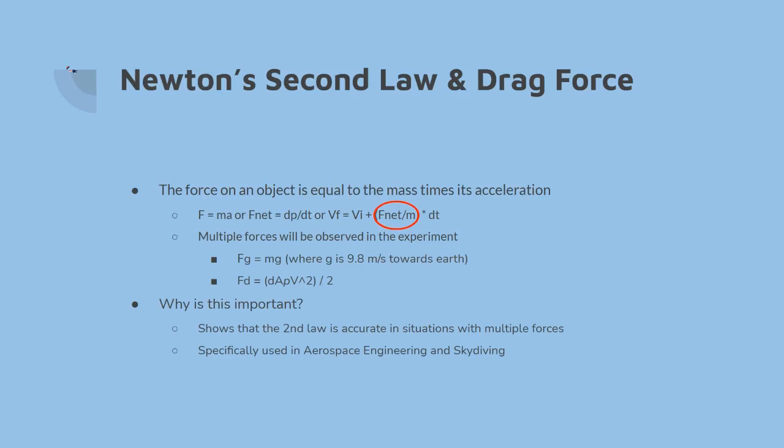So in this experiment, we'll be observing the gravitational force, which is mass times gravity when we're near Earth, so it's 9.8 meters per second squared for the acceleration, and then drag force, which is the coefficient of drag times the area of an object times the density of the fluid, which is our air, times velocity squared, divided by 2.